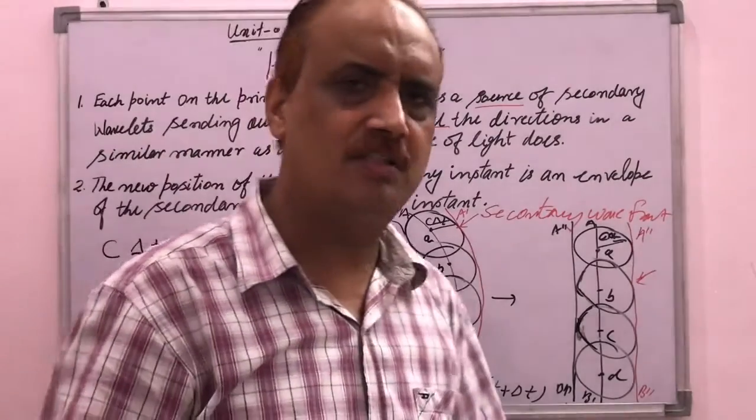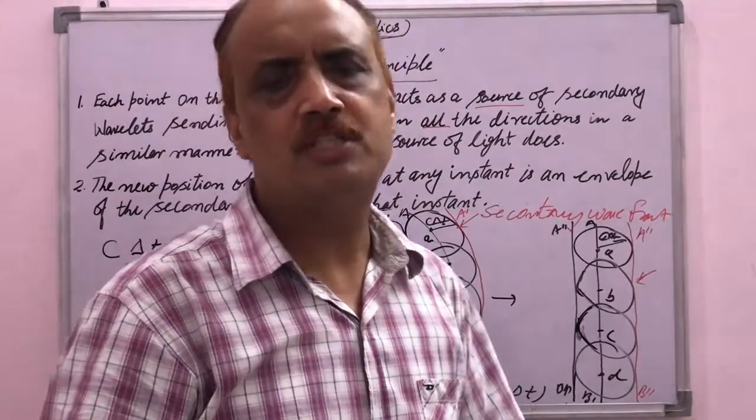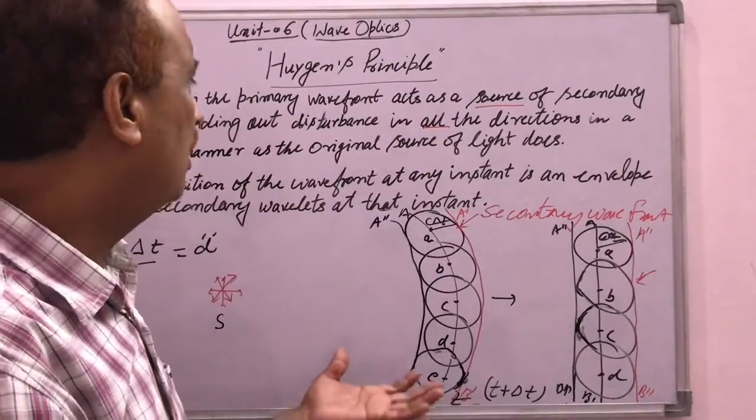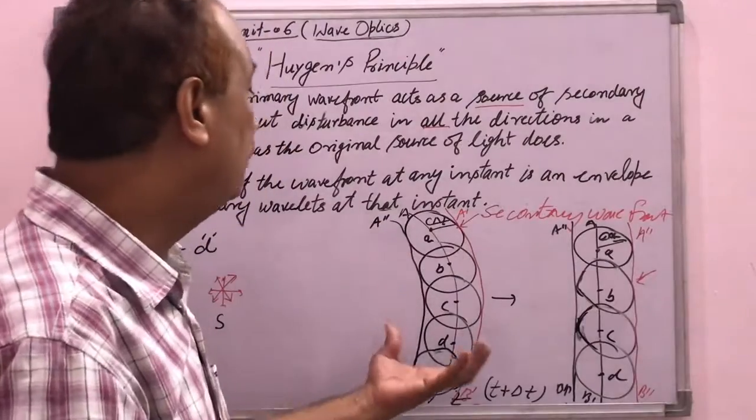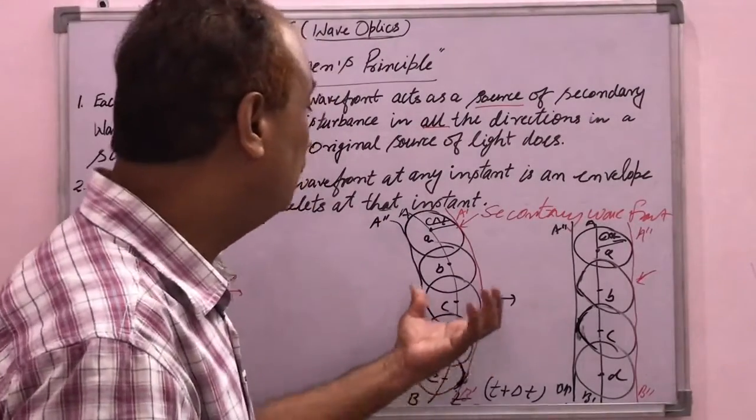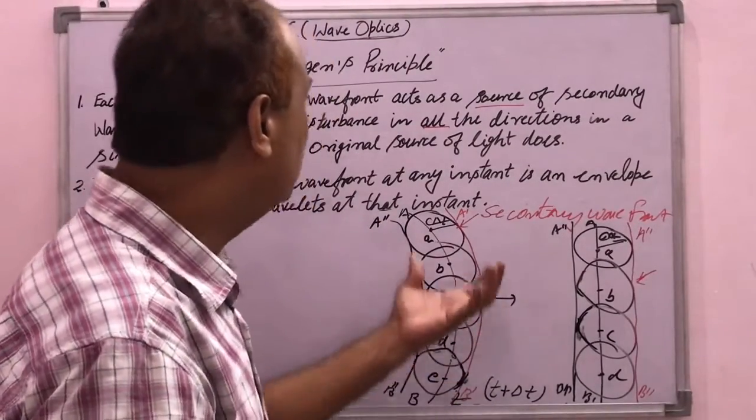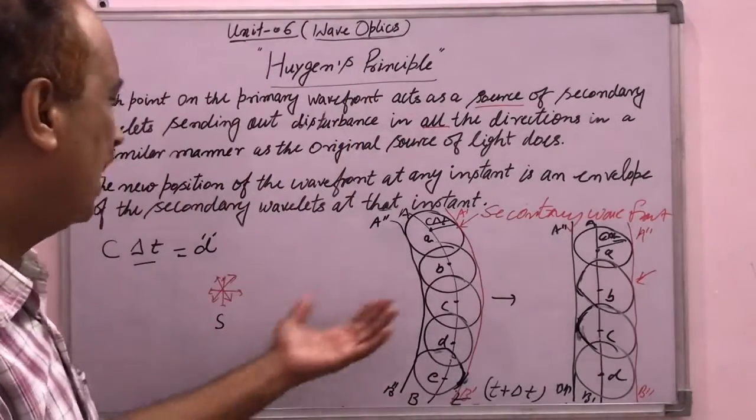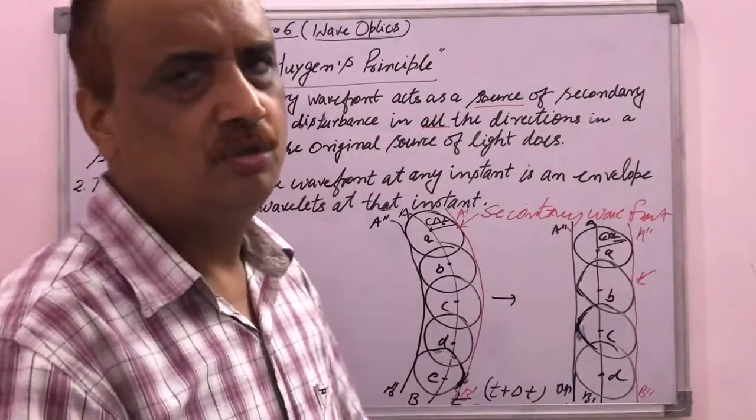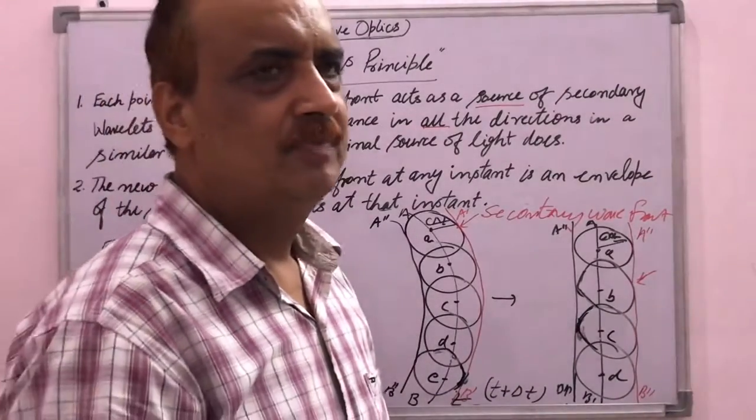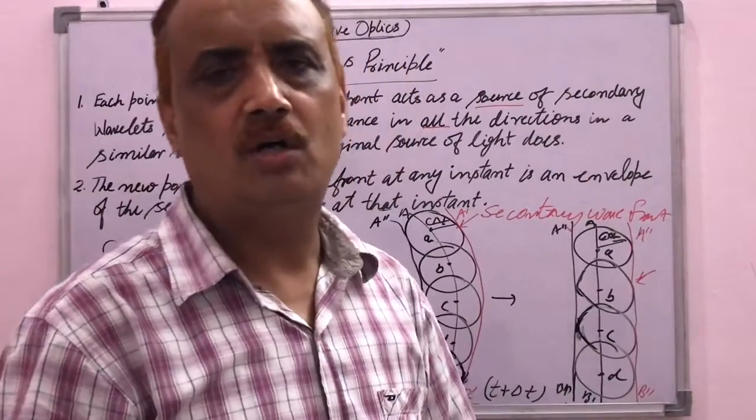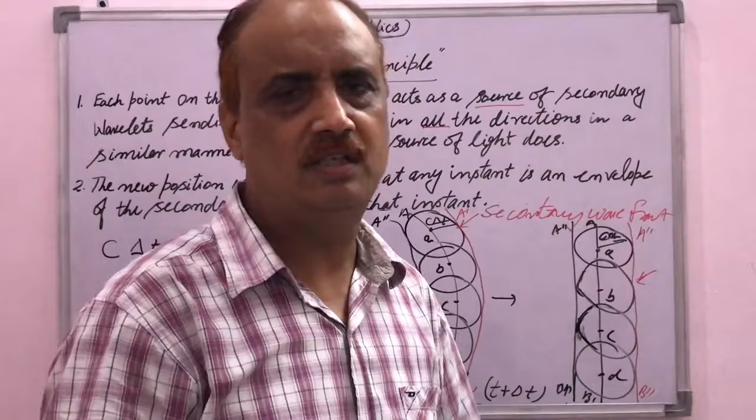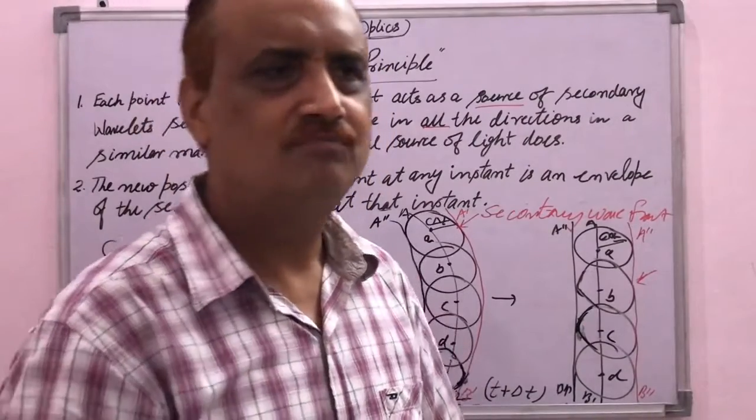I hope you understand how the disturbance is produced by the source of light in the medium, and how we can think about the spreading of light in the medium. Such an idea is given by the scientist Huygens, and we use these ideas to verify reflection of light or refraction of light. That part will be discussed in the next video. Okay, thank you very much.